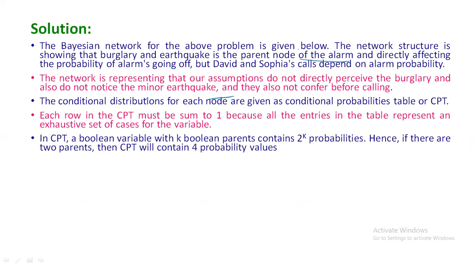For the alarm, these two nodes are the parent nodes and directly affect the probability of the alarm going off. But David and Sophia's calls depend on the alarm. The network represents our assumption that they do not directly perceive the burglary, do not notice a minor earthquake, and do not confer before calling.